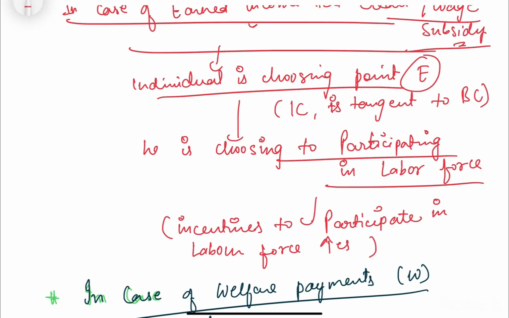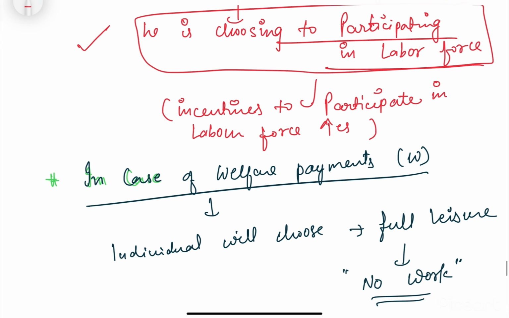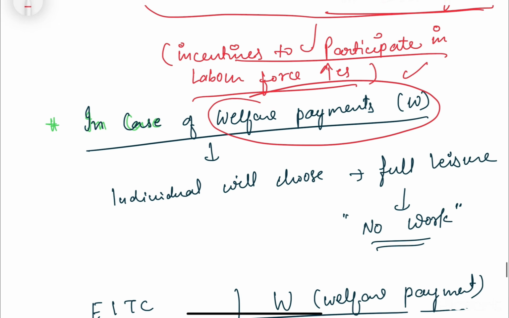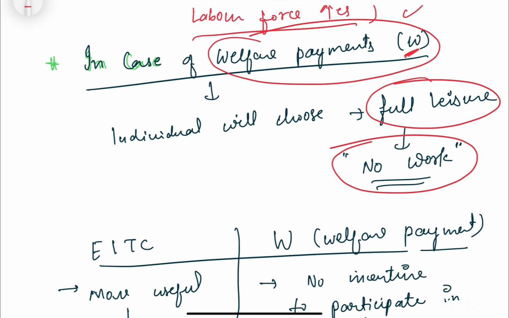So the point is that he is at last choosing to participate in the labor force when he has a wage subsidy scheme, right? So he has an incentive to participate in the labor force and it will increase. But now we have another case also. This is a case for welfare payments, like a welfare payment W that a person is getting. So the individual will choose full leisure, because he is getting the payment without doing anything. Then he will not work, so there is no work.